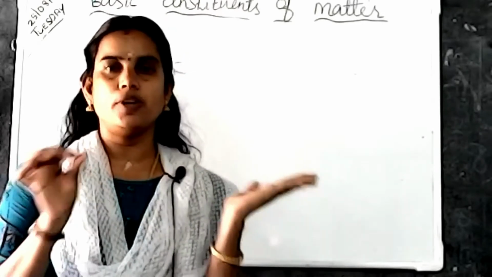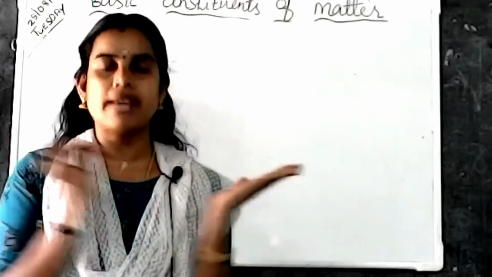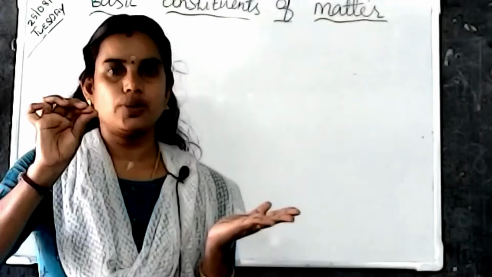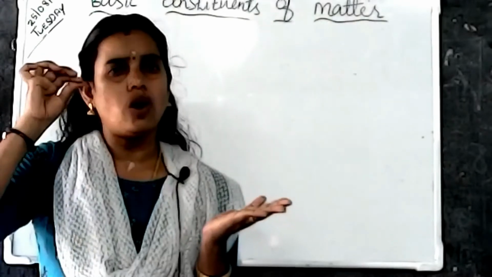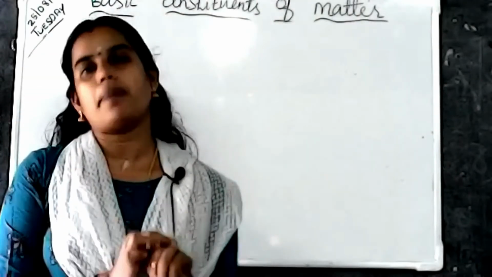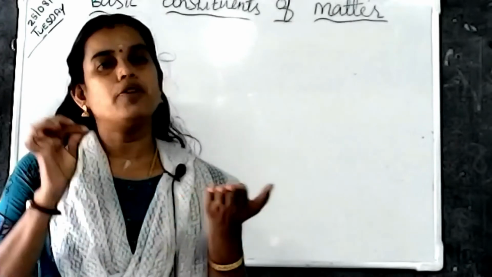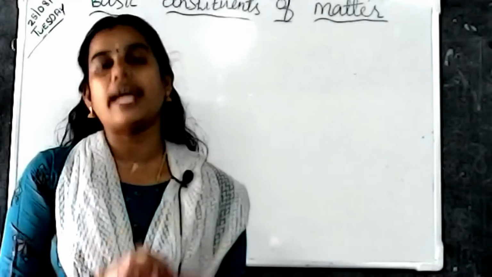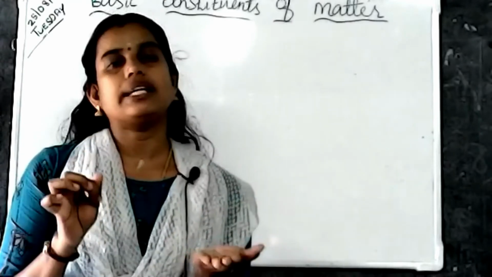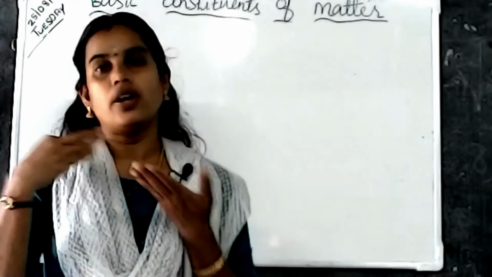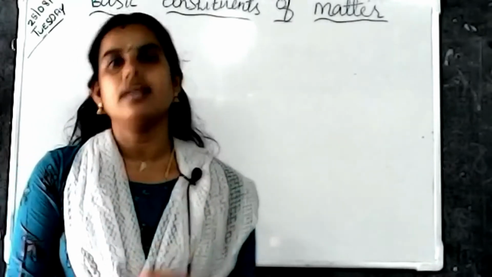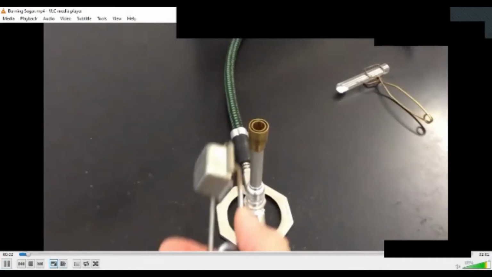So sugar is an example of a pure substance, and these smaller sugar particles also have all the characteristics of the same substance. Now look at this video.